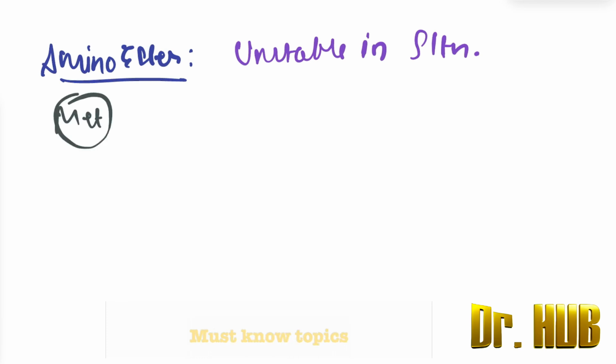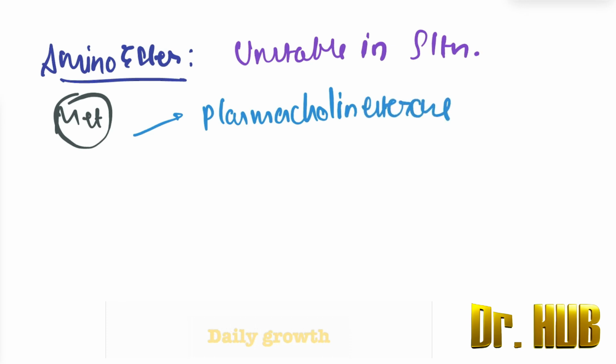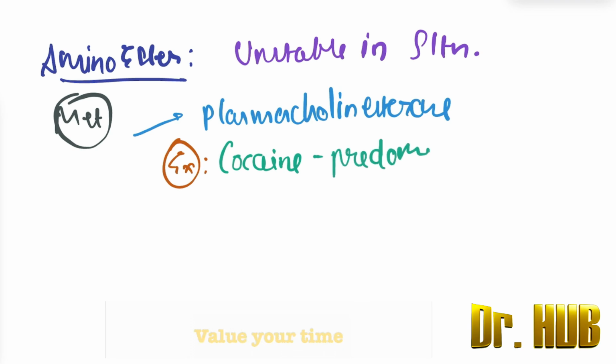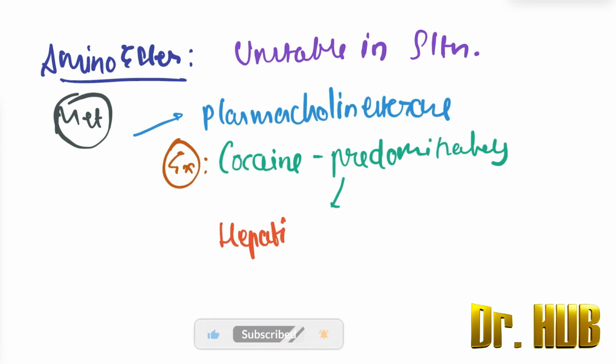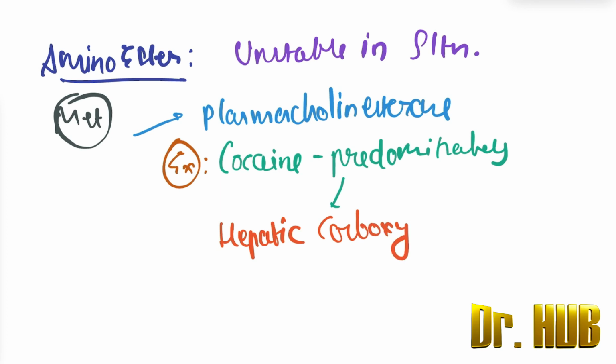Looking at the metabolism, it is by plasma cholinesterase, and the exception is cocaine, which is predominantly metabolized by the hepatic carboxyesterase.